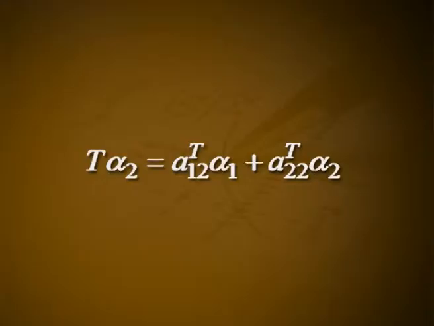Then we apply theorem 5 to W1, the space spanned by alpha 1, and obtain a vector alpha 2 such that alpha 2 is not an element of W1, and for each T in F, T alpha 2 is in the subspace spanned by alpha 2 and W1. That is, for each T in F, T alpha 2 is in the subspace spanned by alpha 1 and alpha 2. Hence, T alpha 2 equals a12(T) alpha 1 plus a22(T) alpha 2, where the scalars a12(T) and a22(T) depend on the operator T in F. Then apply theorem 5 to W2, the space spanned by alpha 1 and alpha 2.